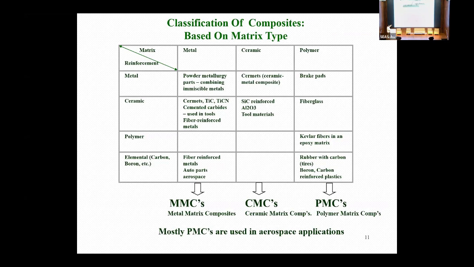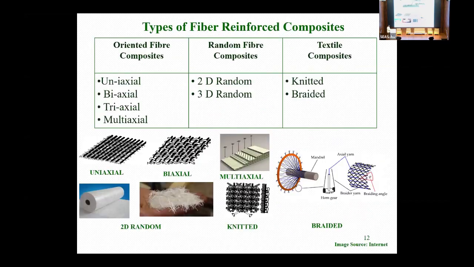For the reinforcement, this class of reinforcement is required, and with metals, polymers and ceramics, this kind of matrices we can use for different kinds of product development, namely PMC, CMC and MMC. As for the types of reinforcement we have mentioned here, we are using unidirectional fibers, some continuous fibers, some soft fibers, and biaxial fabrics can be used for different purposes, and they can be tailored for multi-axial use, as we have explained there.